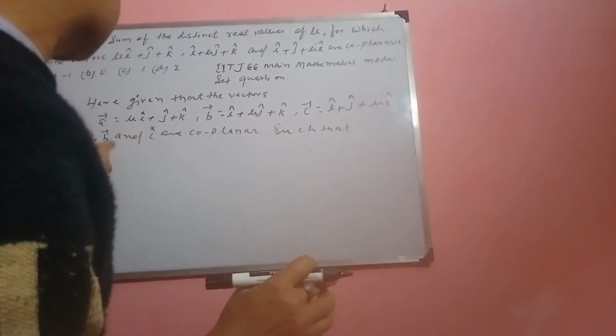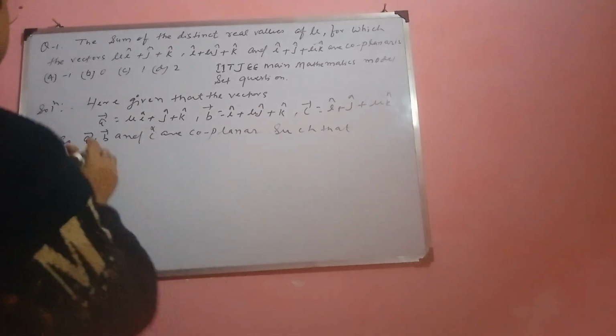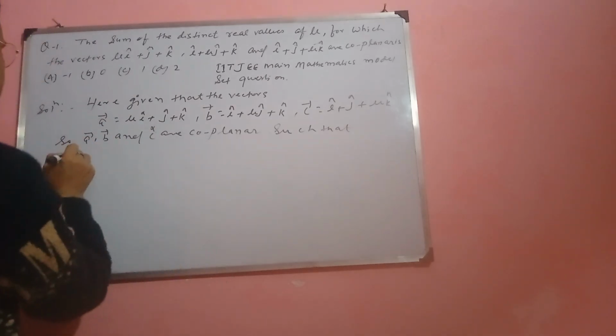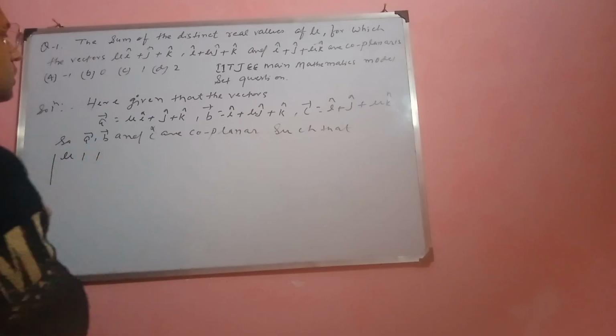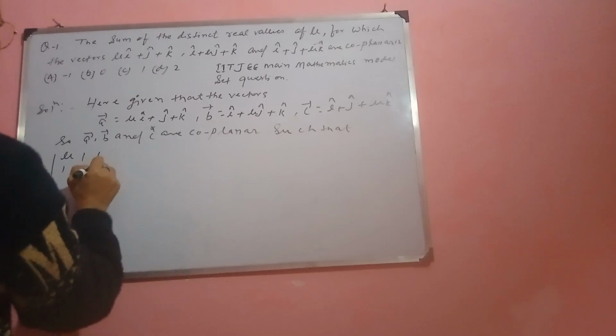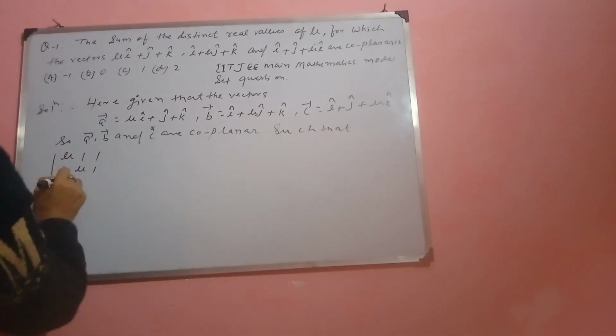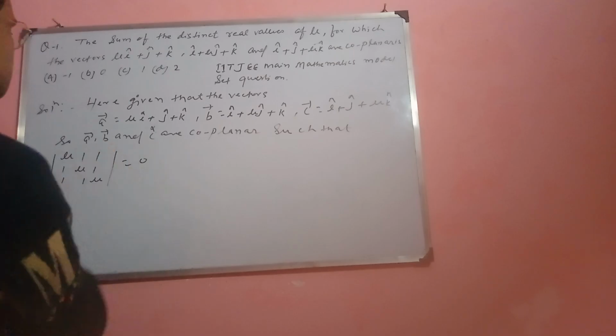So vectors A, B, C are coplanar such that the determinant with rows mu 1 1, 1 mu 1, 1 1 mu is equal to 0.